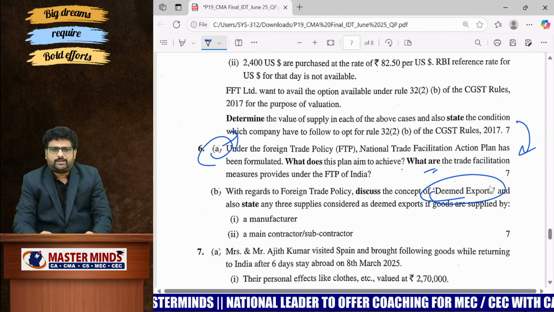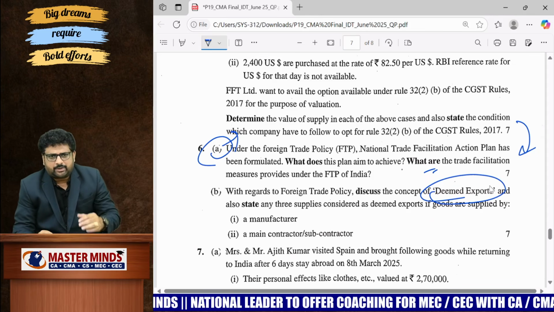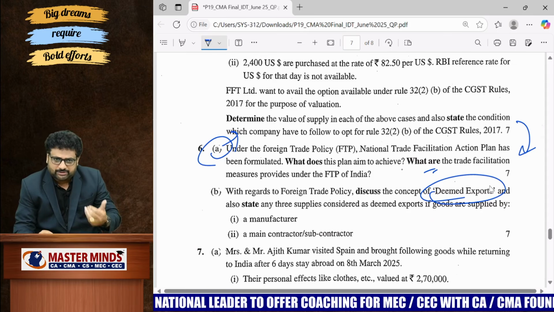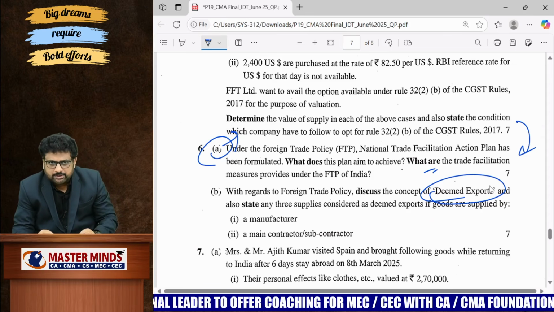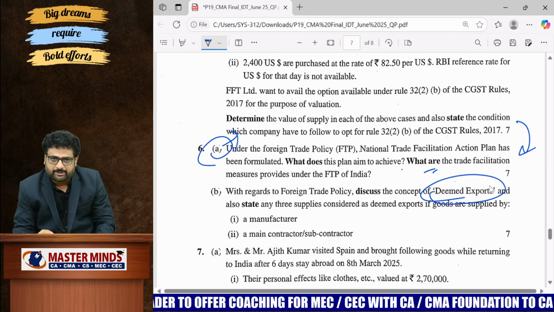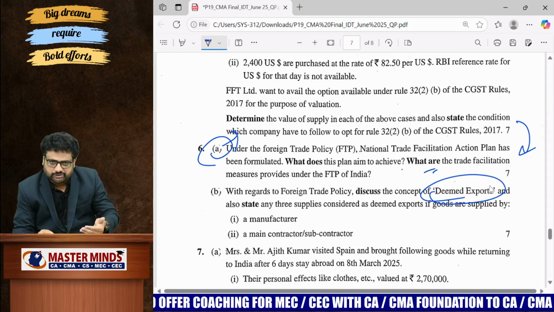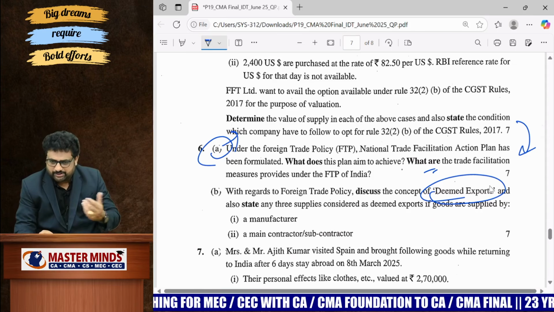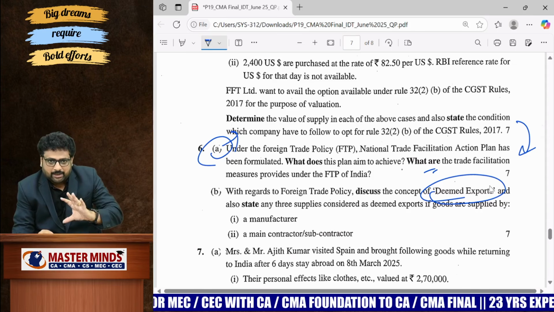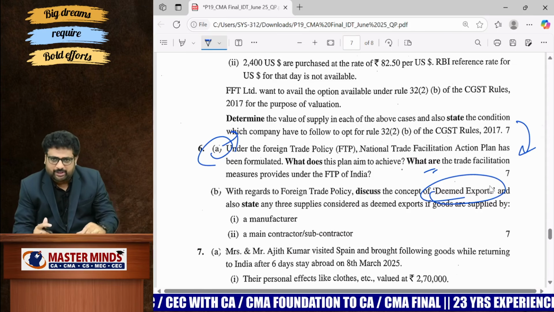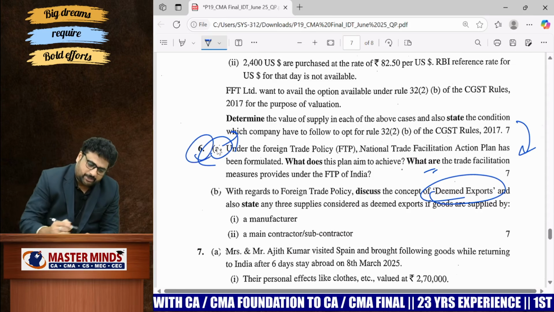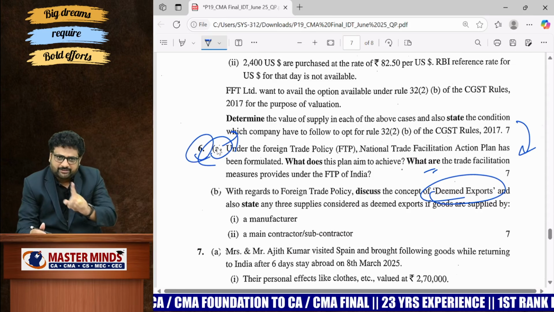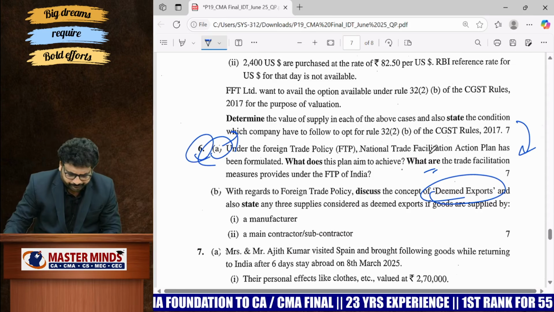But interestingly, generally we keep more focus on the export promotion schemes, but in this particular question paper, instead of posing the questions on these export promotion schemes, they just keep focus on, what we can say, other than export promotion schemes. Therefore, according to me, it is a surprising element, and definitely you can take this one as a choice.